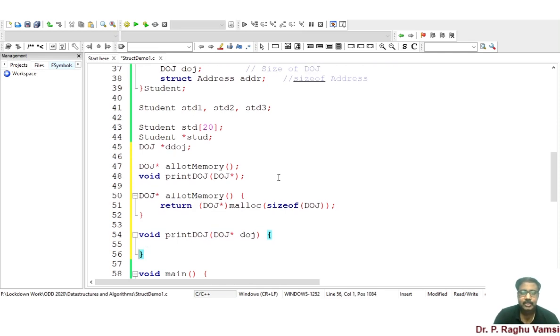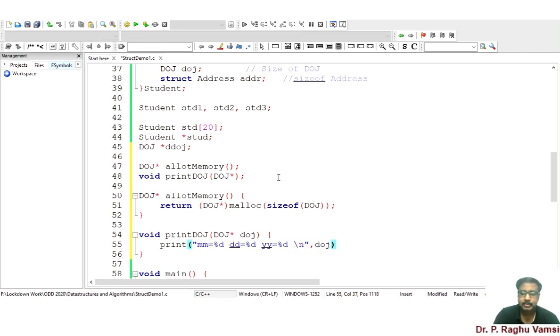This is to print the DOJ values such as mm is equal to %d, dd is equal to %d, and yy is equal to %d.